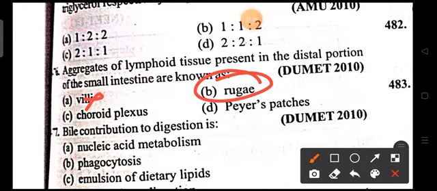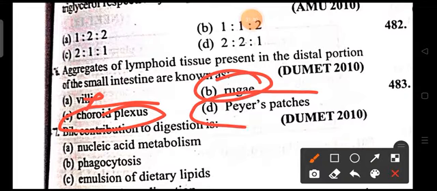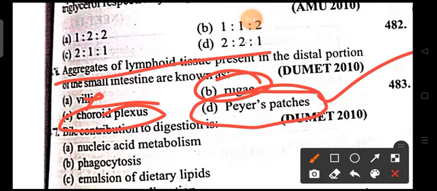Rugae, the folds present in the stomach. Choroid plexus. The aggregates of lymphoid tissue present in the small intestine are called Peyer's patches. So aggregates of lymph nodes present in the distal portion of the small intestine are known as Peyer's patches. Option D.